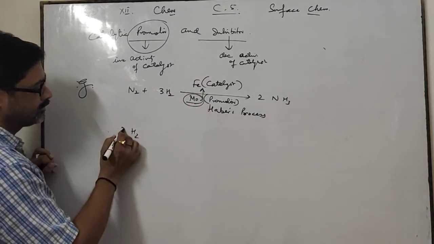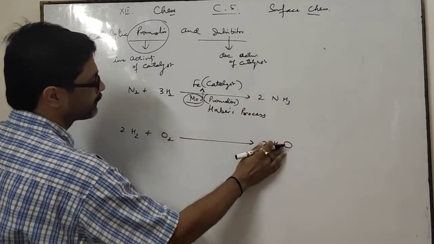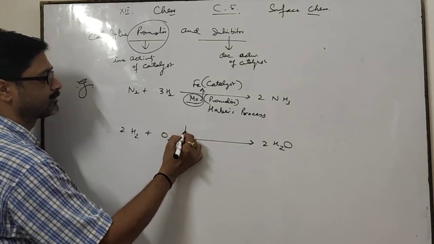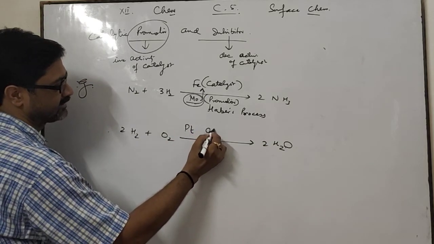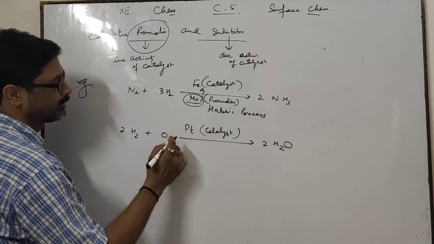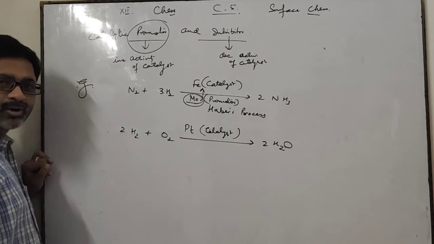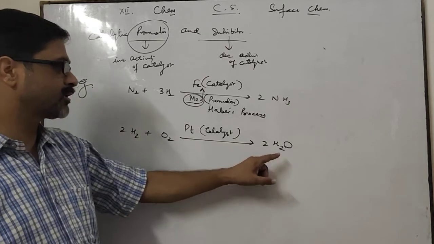Here in this example, platinum acts as catalyst, which increases the reaction of hydrogen and oxygen to form water.